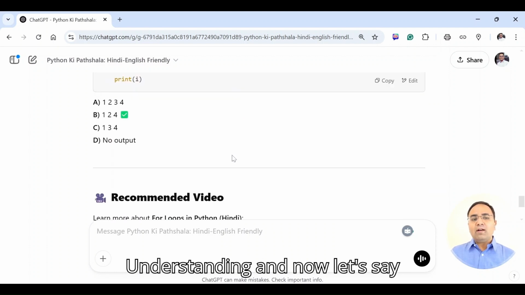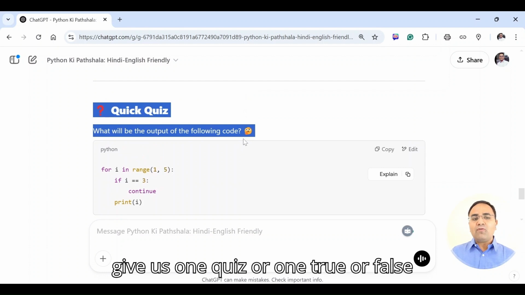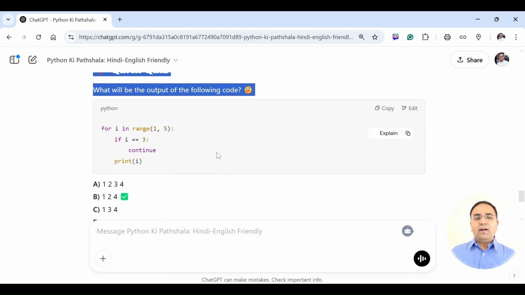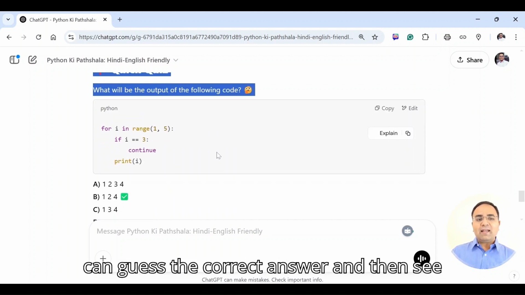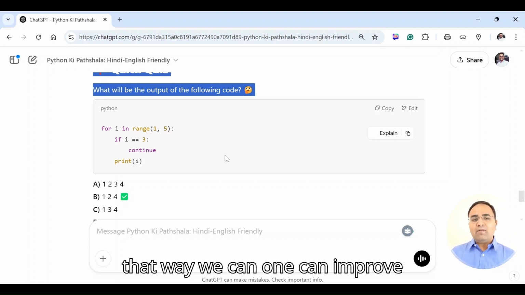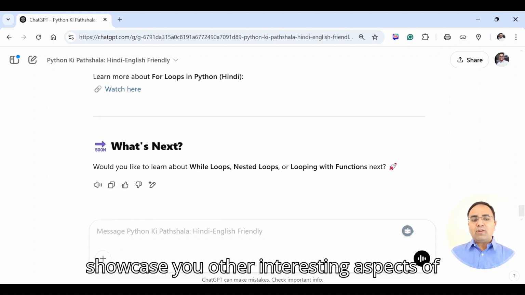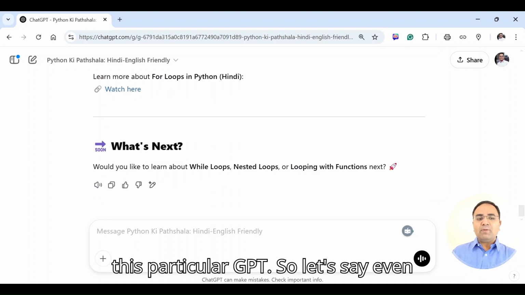And now towards the end, of course, it's going to give us one quiz or one true or false question so that we can read it, guess the correct answer and then see whether our answer is correct or not. So that way one can improve his or her understanding. So now let me showcase other interesting aspects of this particular GPT.